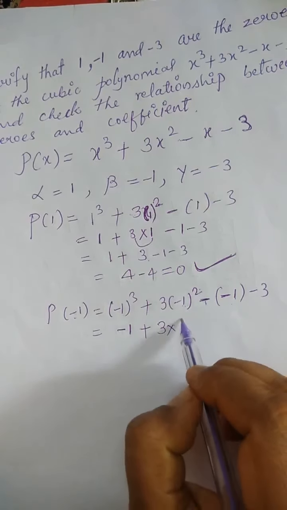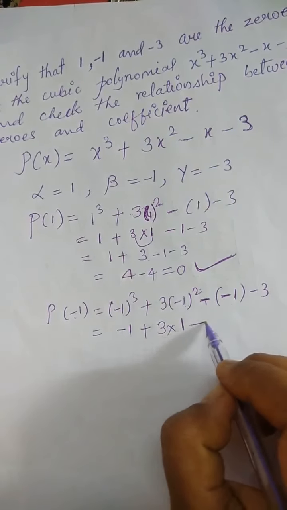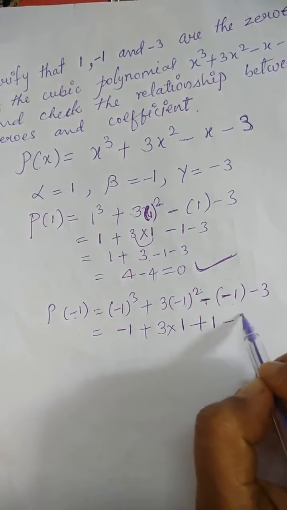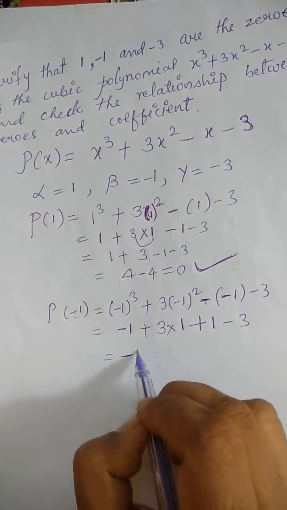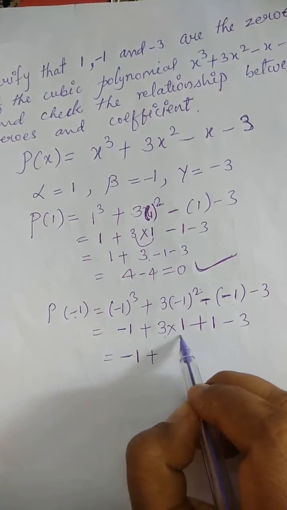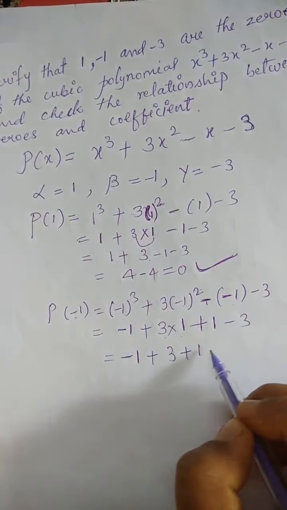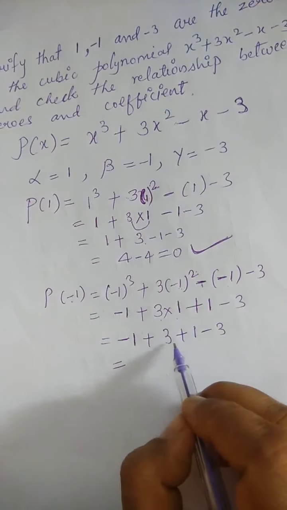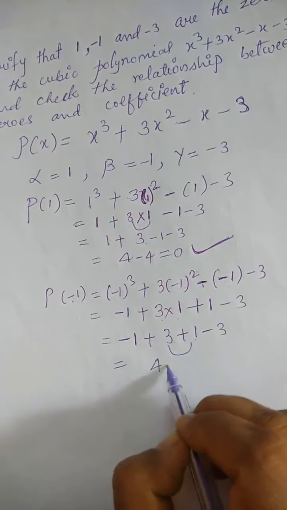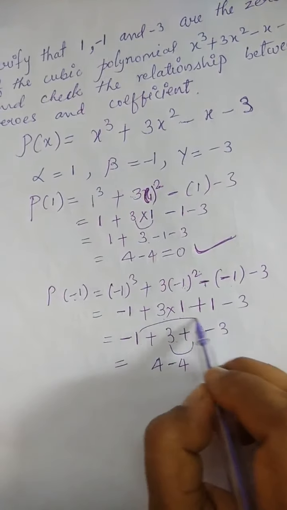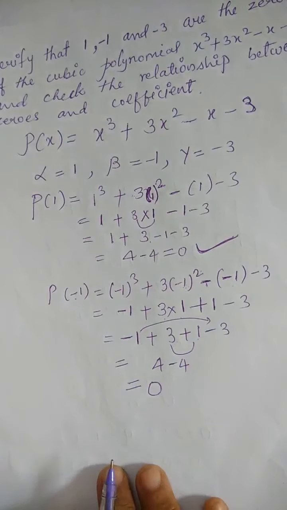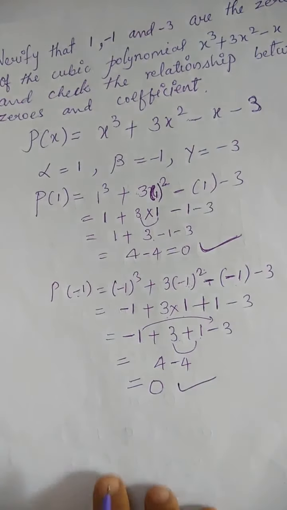Minus 1 square is plus 1, because square numbers are never negative. So minus minus will make plus 1 minus 3. You will get minus 1 plus 3 ones are 3 plus 1 minus 3. So 3 plus 1 is 4. 4 minus 4, this minus 1 and minus 3 will give you minus 4. You will get 0. It means yes, it is also a root of the cubic polynomial.